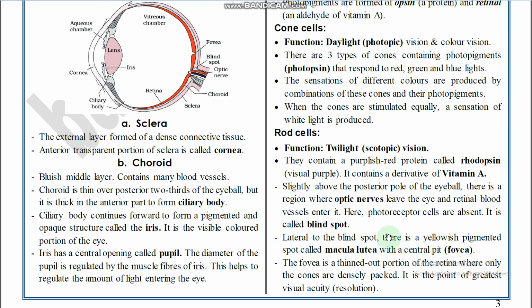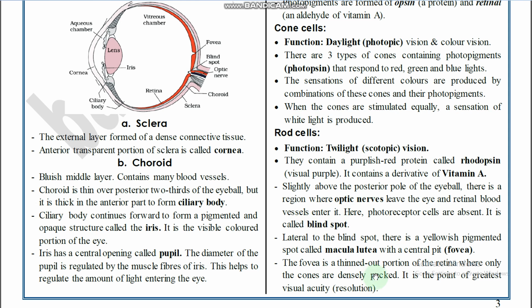Lateral to the blind spot there is a yellowish pigment spot called macula lutea, with a central pit, also called fovea, in the posterior region of the retina, right? Here macula lutea is present. The depression present in the region of the retina is called fovea centralis, right? So around it there is a yellow colored spot called macula lutea, and the central pit is called fovea centralis.